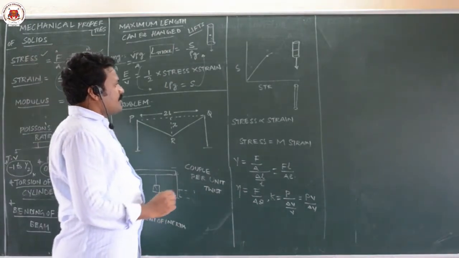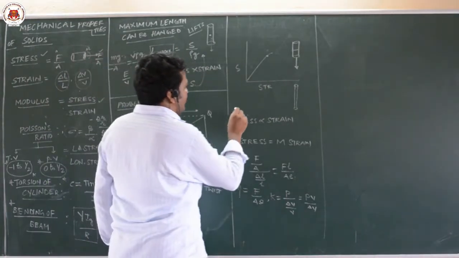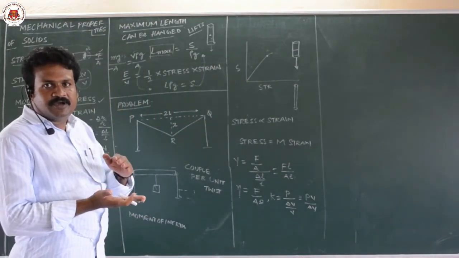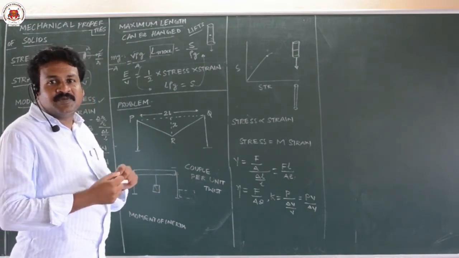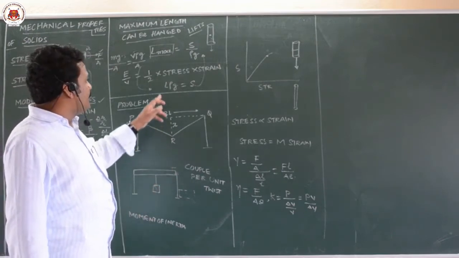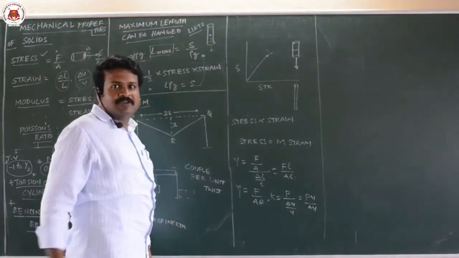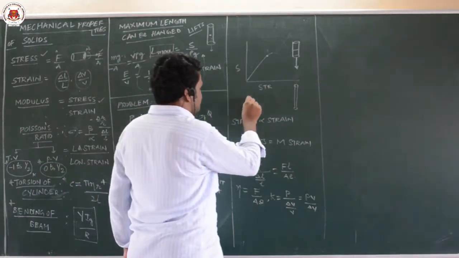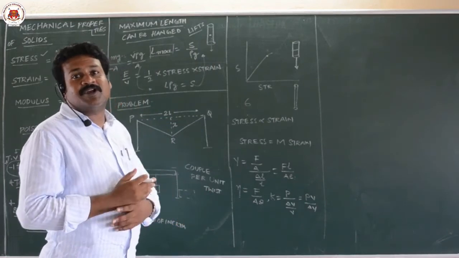Sometimes what happens, when you are getting down from the lift, the floor of the lift will not touch exactly the floor of the building. It will be a step high or low. That is because the wires of the lift will be elongated because of the weight we are keeping. They will also give the number of persons who can stand. Maximum number of persons is 6. Beyond that 6, if you are standing, that lift will not move.